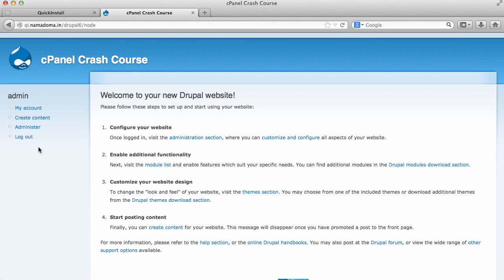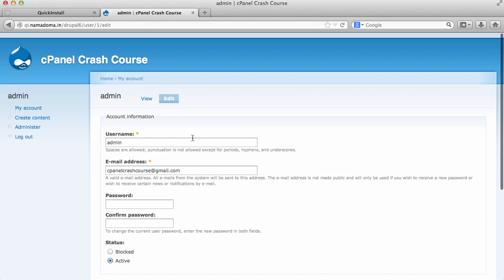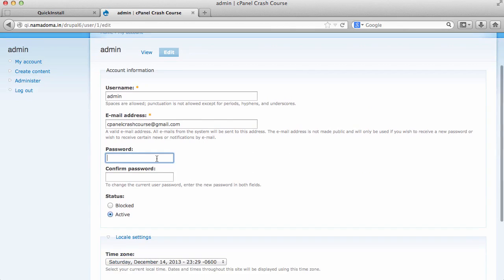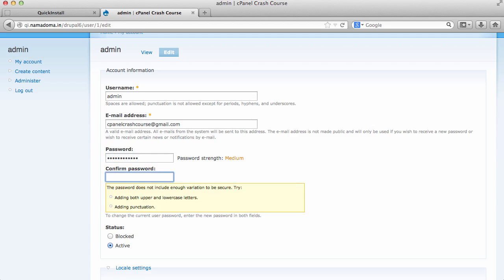Okay, so we already logged into the Drupal6 site, and you might want to change the password. You can click my account and then click edit. Okay, and then this is the password. Let's just add a number.